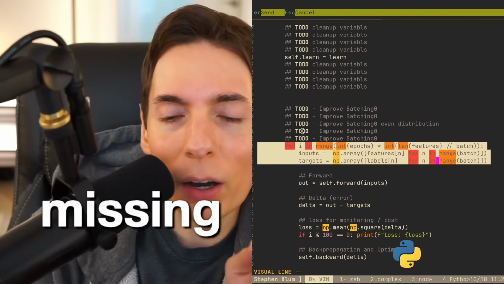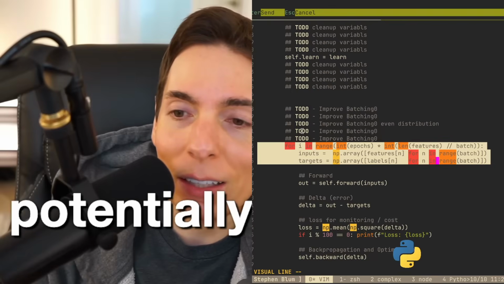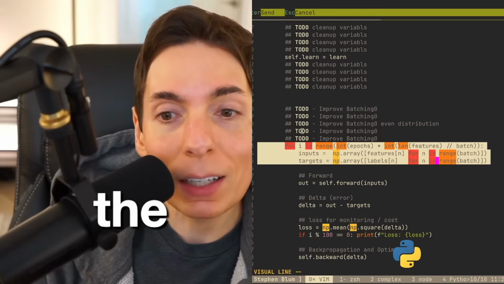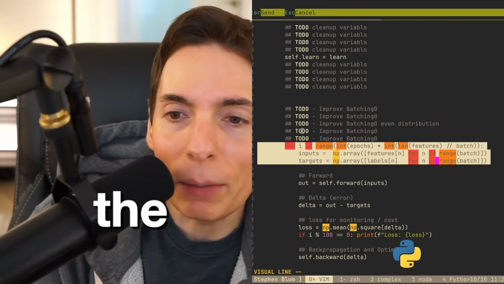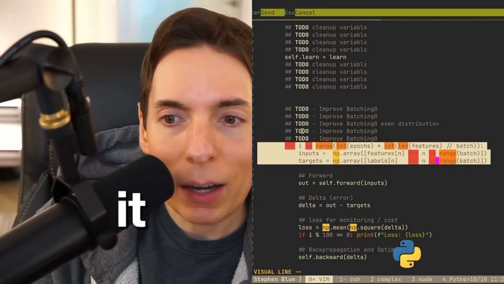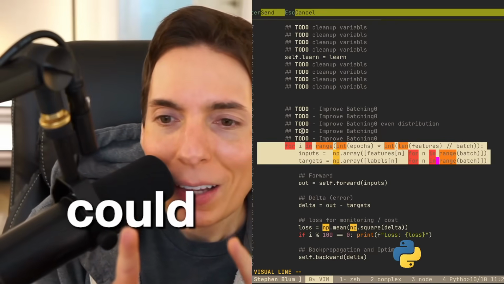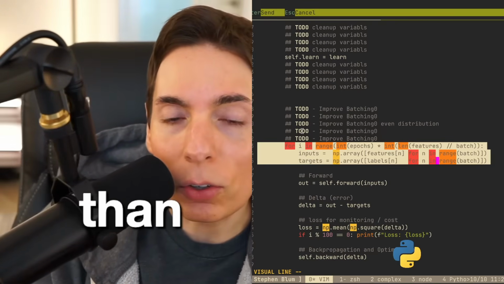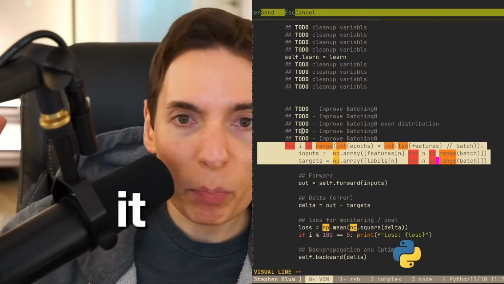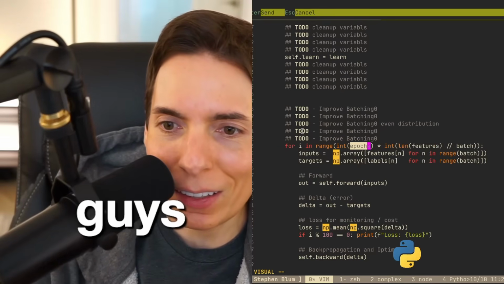It's missing one part. You could potentially accidentally leave some of the training features and labels out. It could be empty because it randomly selects them, so it could accidentally favor a few features over others. And it's random, so it'll change every single time. It doesn't really align to the epoch, you guys. It doesn't align to the epoch.